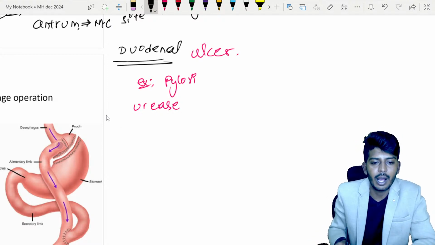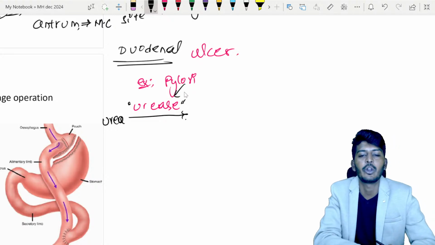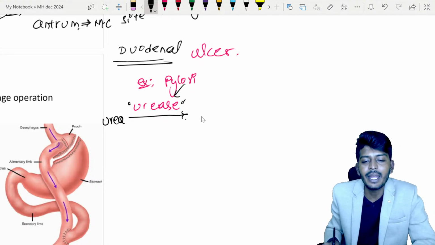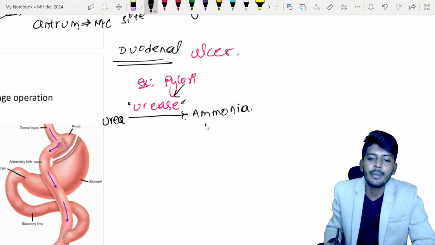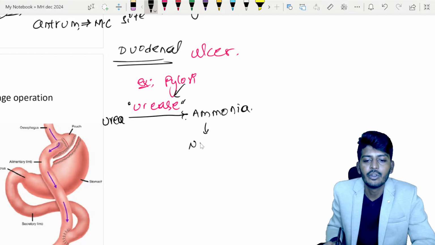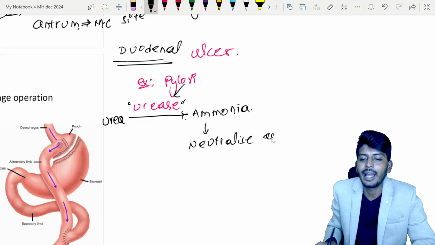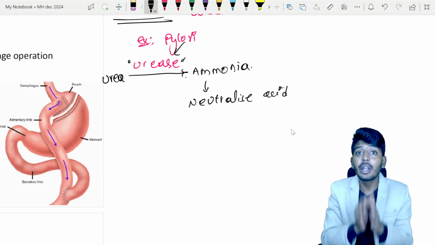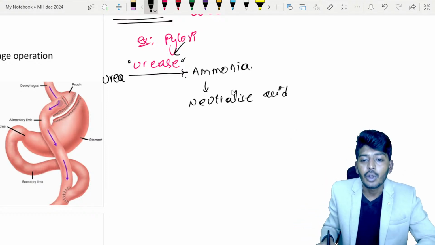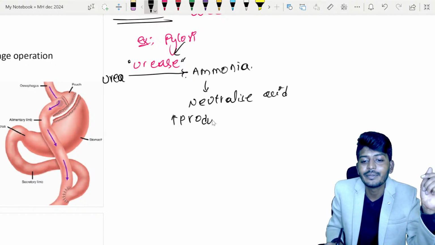It will break the urea. So in our body, wherever urea comes, urea will be broken down by the enzyme urease, which is produced by the Helicobacter pylori bacteria. Urease will break the urea into ammonia. Now this ammonia is a type of alkaline substance, so it will neutralize the stomach acid. Once stomach acid is neutralized, your body will keep quiet or it will try to respond. So because of that, there is an increased production of acid.